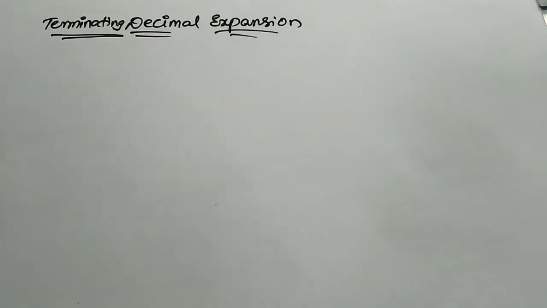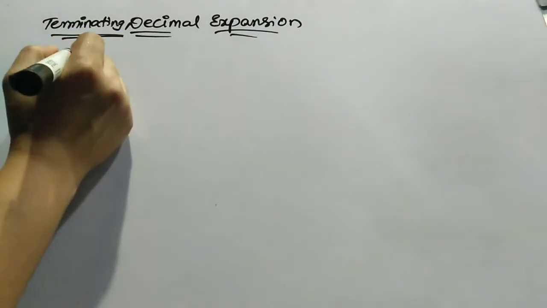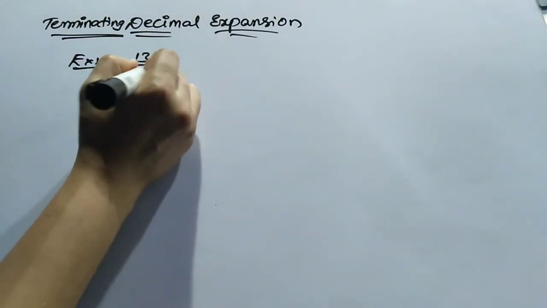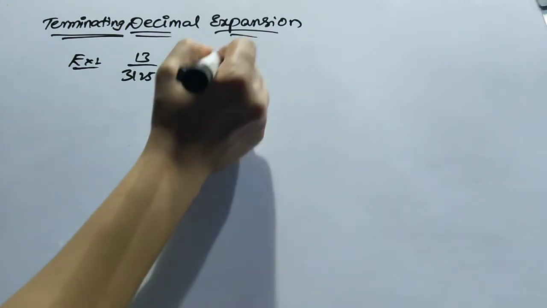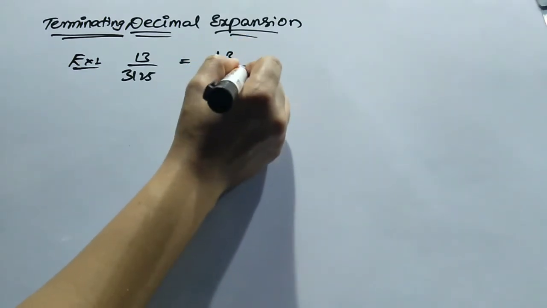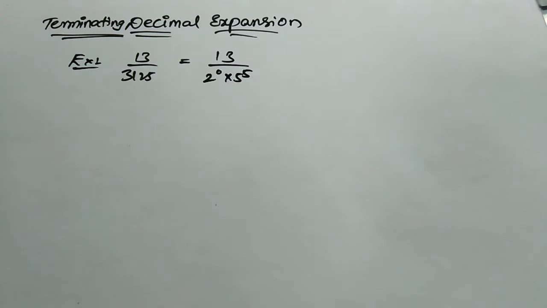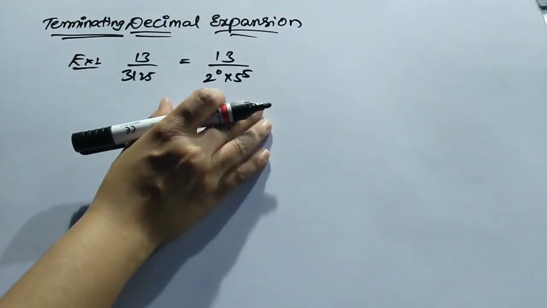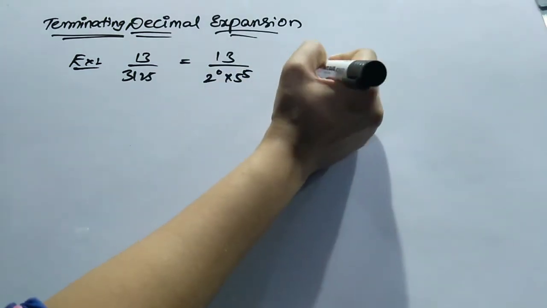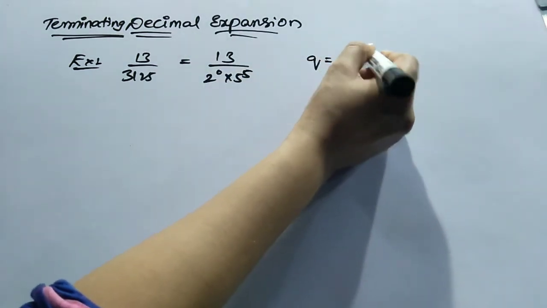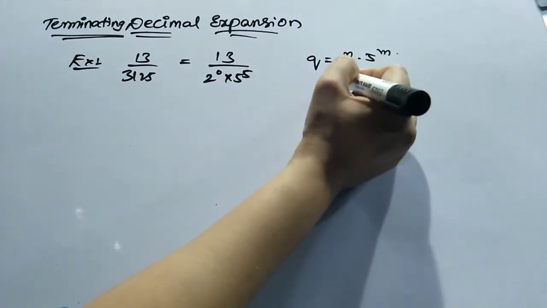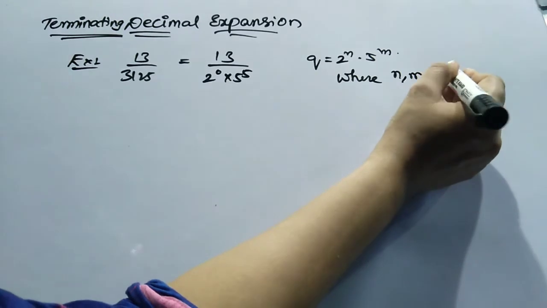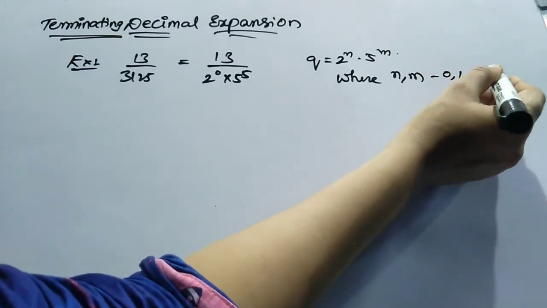Our next topic is terminating decimal expansion. In our previous example, we discussed 13 by 3125. So, what factors did you get? 2 to the power of 0 into 5 to the power of 5, which satisfies the condition 2 to the power of n into 5 to the power of m, so it is terminating. It is terminating because q is in the form of 2 to the power of n into 5 to the power of m, where n, m are 0, 1 and 2.